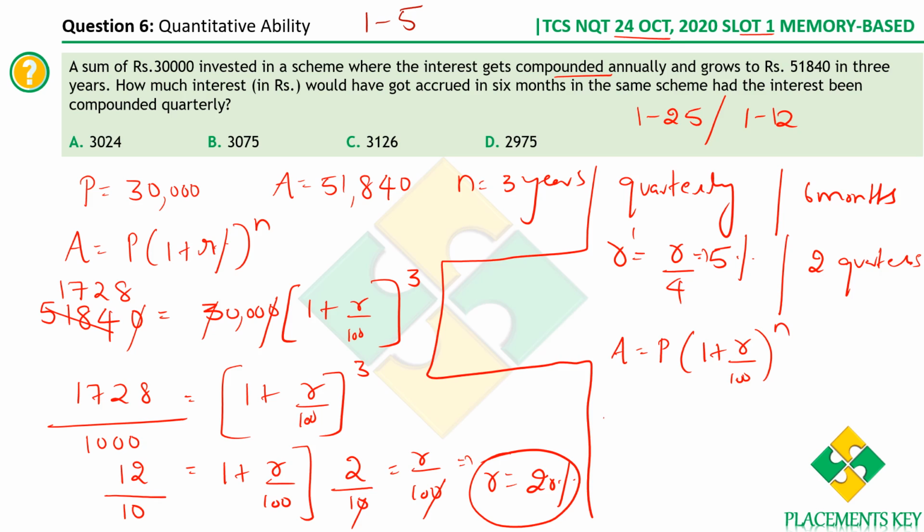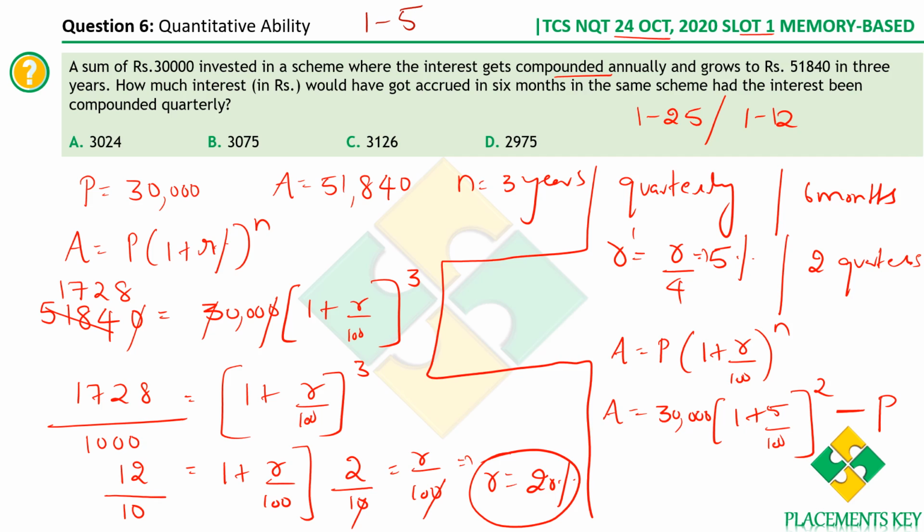So here, what is the amount? I mean, how do we calculate it? We know the principal is 30,000 into 1 plus, what is r for us? It's only 5%. So 5% whole power n, where the number of quarters is 2. If you simplify this, you get the amount, and then from this value you subtract the principal, which is 30,000. You get the interest accrued in 6 months.